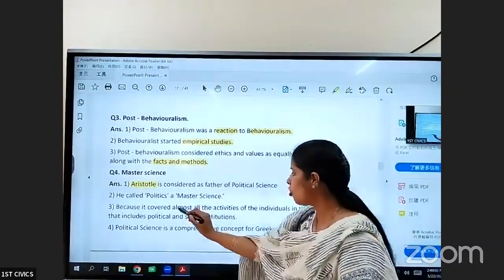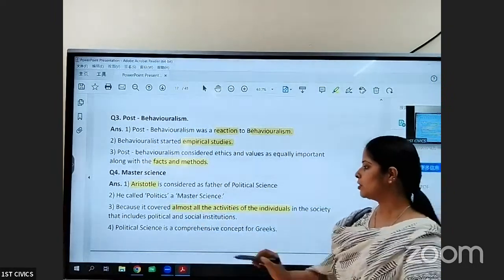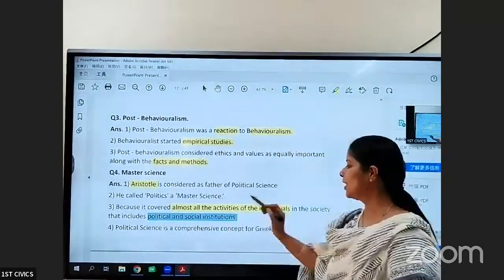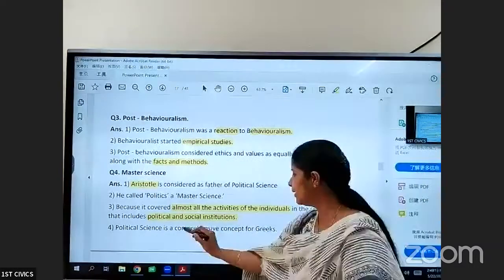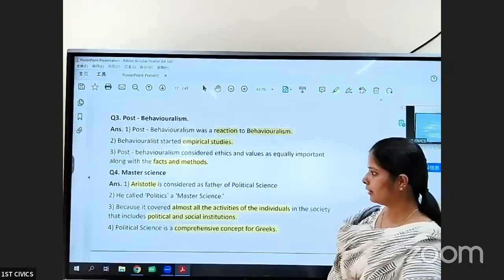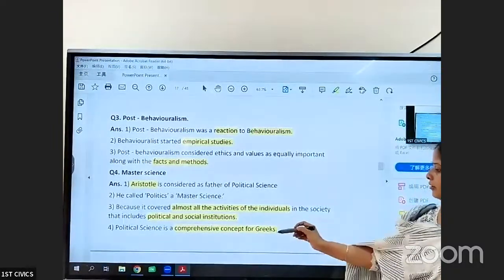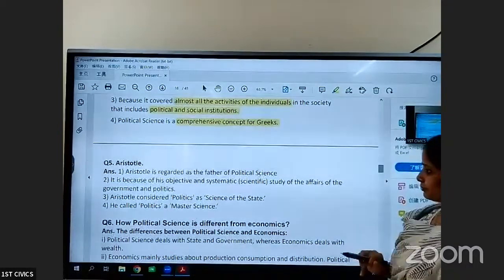He covered almost all the activities of the individual in society, which includes political and social institutions. So political science is a comprehensive concept for the Greeks. Greek political thinkers have done a detailed study on this topic.